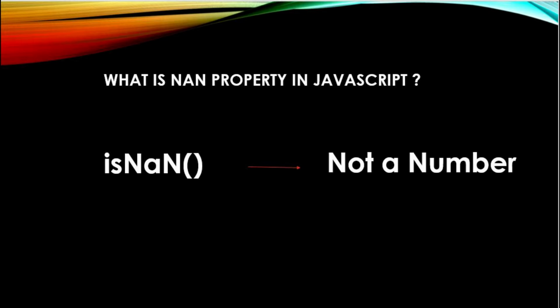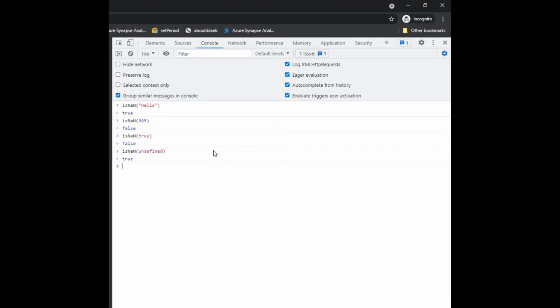Let's understand this with examples. isNaN("hello"). This hello is a string. It's not a number, so it will return true. isNaN(345). This 345 is a number, so it will return false. isNaN(true). This will return false, since true converted to a number type results as 1. So 1 is a number, that's why it will return false. isNaN(undefined). Undefined is not a number, so it will return true.